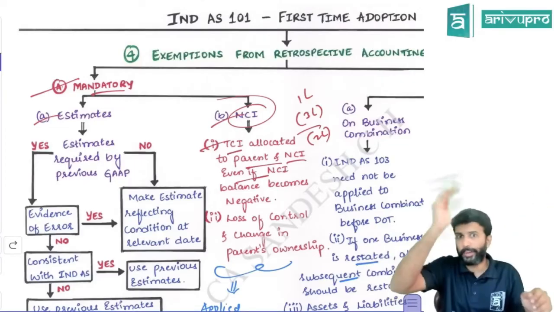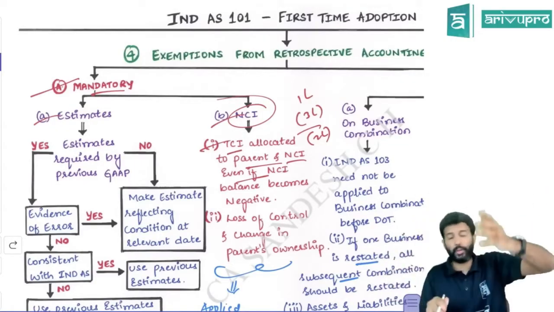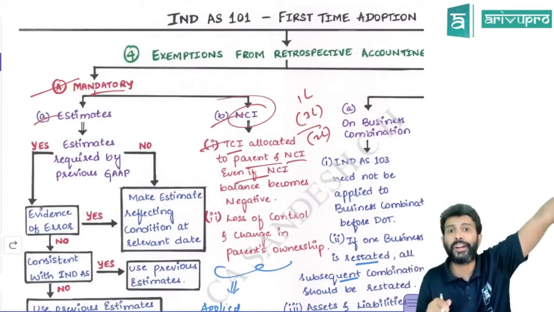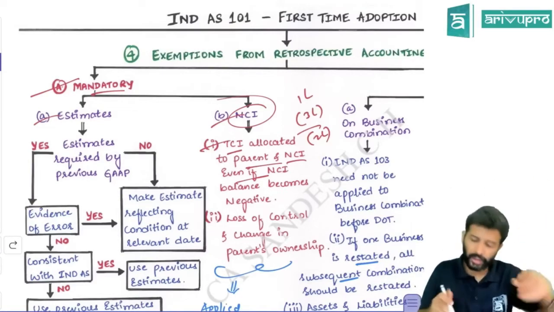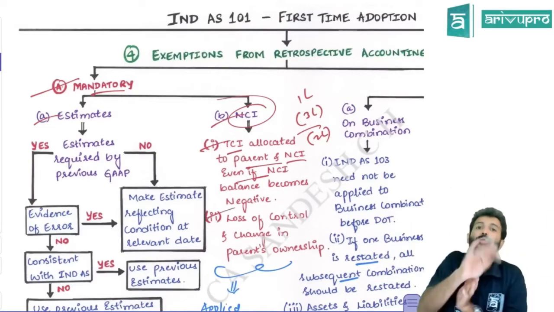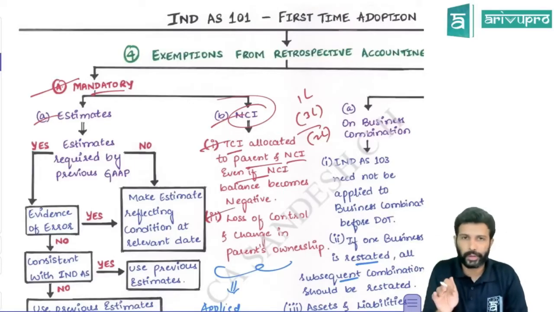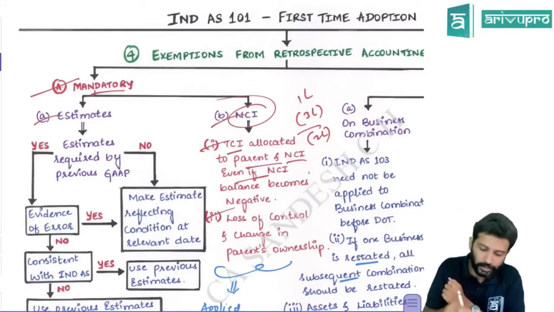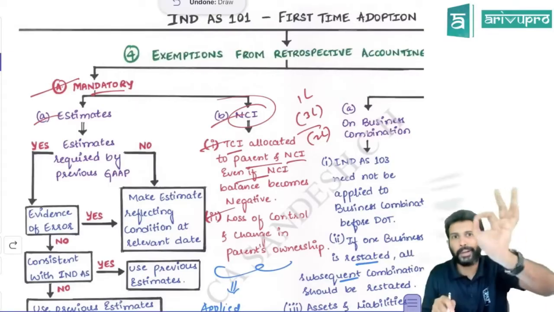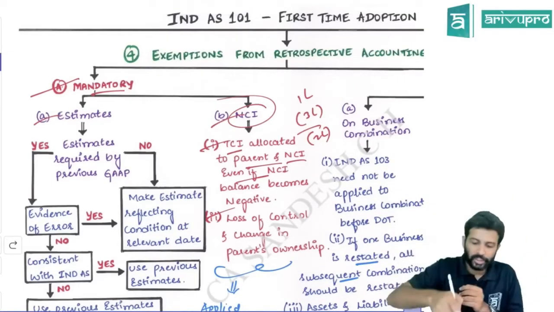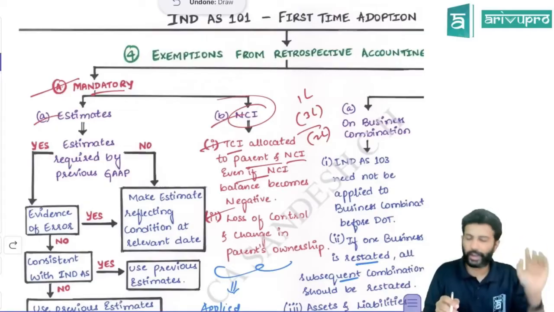Because you've already been doing consolidation using accounting standard, now you don't have to change all that. So this you do prospectively only. That is one mandatory exemption you have to take. As a thumb rule, you have to do retrospectively, but for this you will do it prospectively only. Meaning from date of transition, you start doing this particular activity. Before that, not required. That is one.